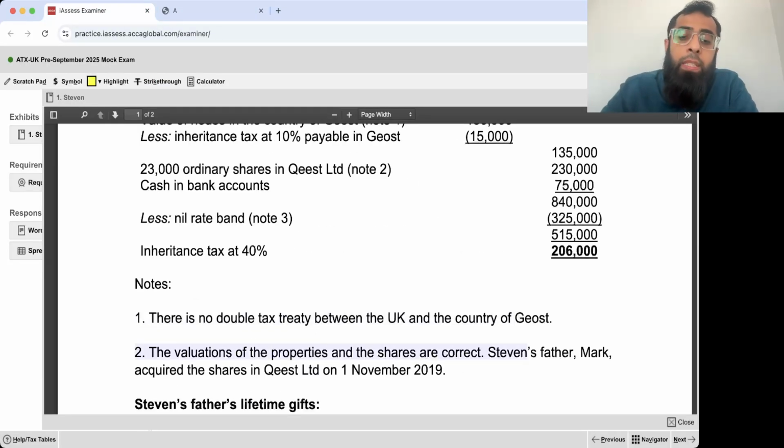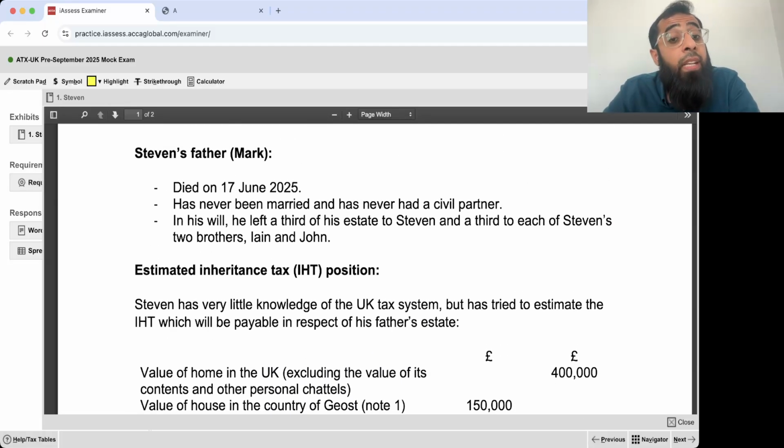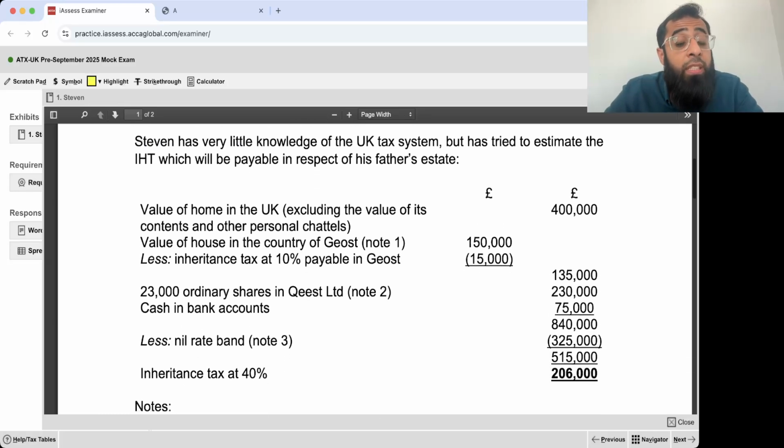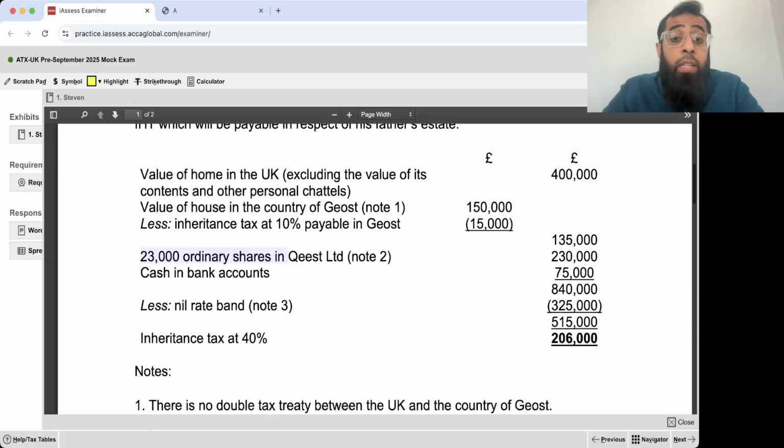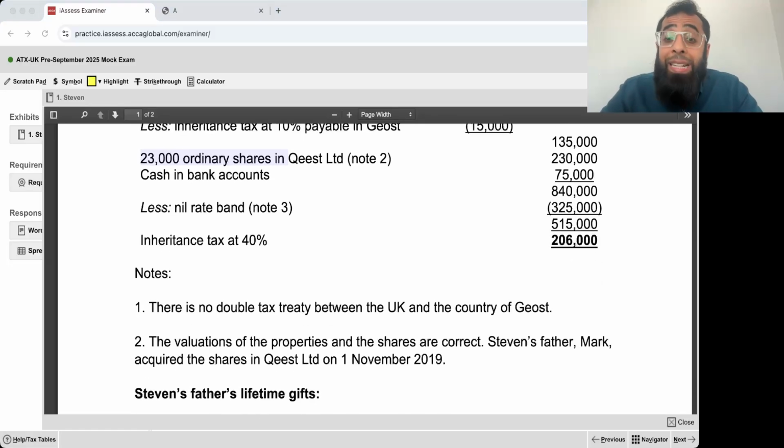The valuation of properties and shares are correct. Stephen's father, Mark, acquired shares in KIST Limited on 1st November 19. Here we don't know whether it is a quoted company or unquoted company, because maybe business property relief is available, because these shares were acquired in November 19 and he is dying in June 25. So normally shares attract business property relief. If these are unquoted company shares, they will attract 100% BPR. If it is quoted company shares in which there was control, then it will attract 50% business property relief. So we don't know whether the shares are quoted or unquoted.